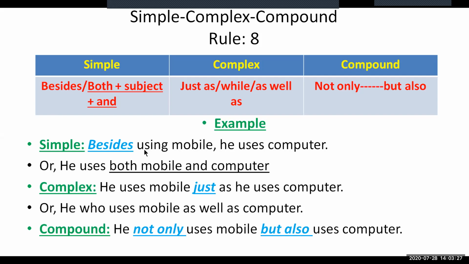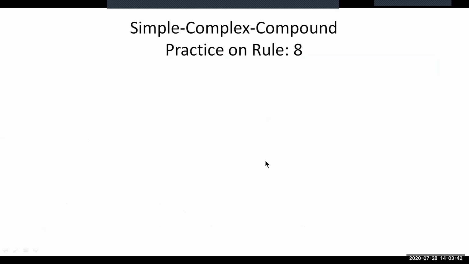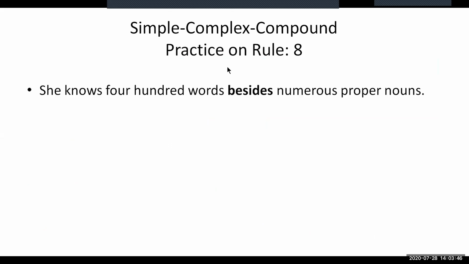But as a teacher, I'm prescribing you to use this formula for simple, I mean, besides using mobile, he uses computer, and to make it complex, just use this formula with just as, and compound is quite okay. Let us move on to the practices of this sentence. The first one of the practices on Rule 8 is in simple form, and I'm asking you to make this sentence complex and compound.